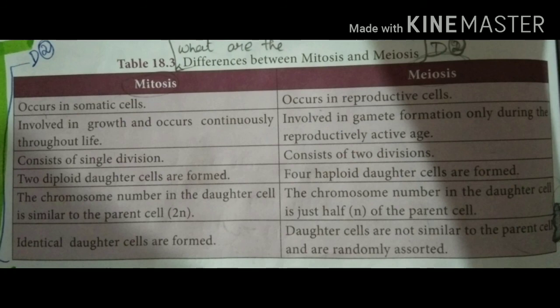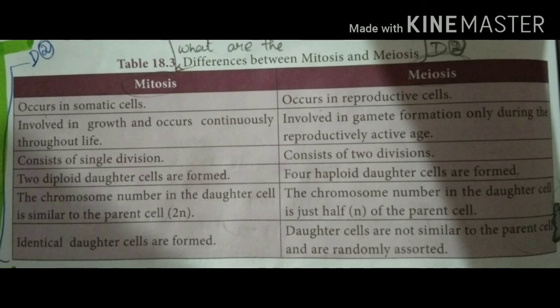First one, mitosis occurs in the somatic cells, that is, the body cells. It happens during growth. Somatic cells are nothing but body cells. Then meiosis, I told you, happens in the reproductive cells during the formation of the gametes, that is, the egg or sperm. Then the second point: mitosis is involved in growth and occurs continuously throughout life. Then meiosis forms gametes only during the reproductive stage; this cell division happens during the reproductive stage alone.